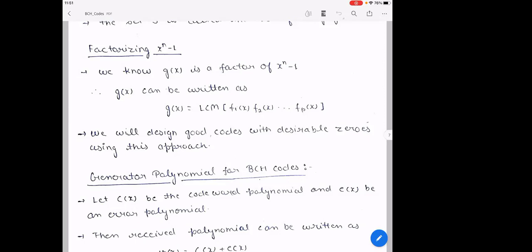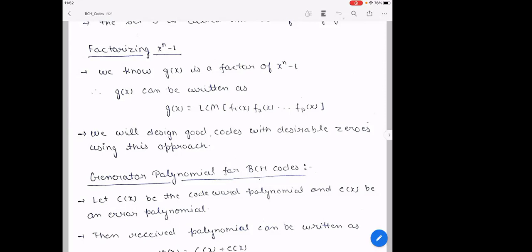We have to leave out x and divide x power 8 minus 1. So how many factors does x power 8 minus 1 have? Five, correct. What are those? x minus 1, x plus 1, x square plus 1, and x square plus x plus 2, x square plus 2x plus 2.